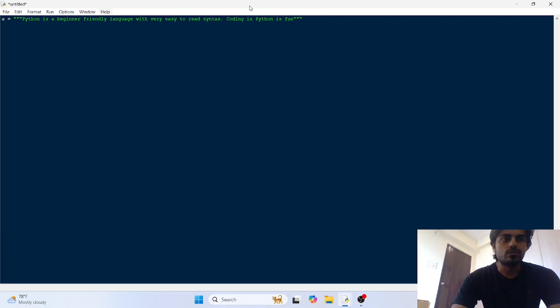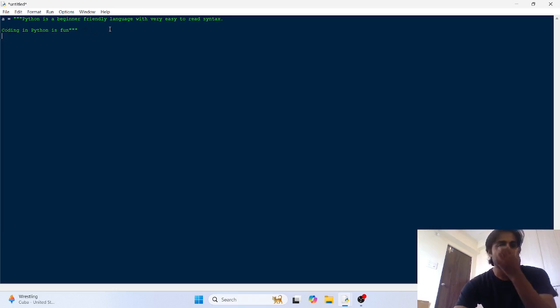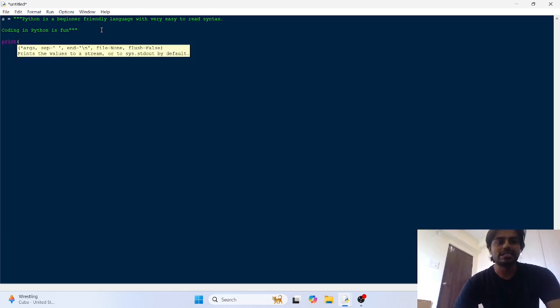Okay, so with this, even if your textual data is spanning multiple lines, then also there is no problem. See, I have put Python is a beginner friendly language with very easy to read syntax on the first line, then I have left one line blank, and then on the third line I have put coding in Python is fun. See, now I am going to write a print statement. The print statement gives you the ability to output data to the console.